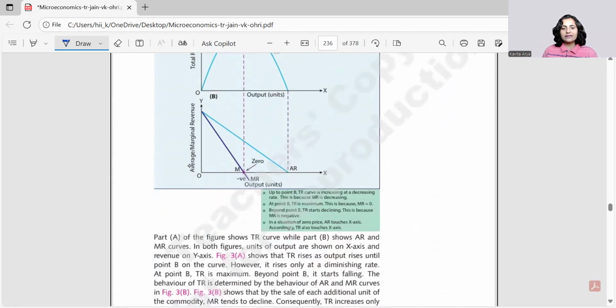It looks like this: AR or P is falling at this rate, but MR is falling at double the rate of AR. So here we would have approximately the same distance. It lies somewhere in the middle of this vertical line and this AR line. This is how we try to make it.